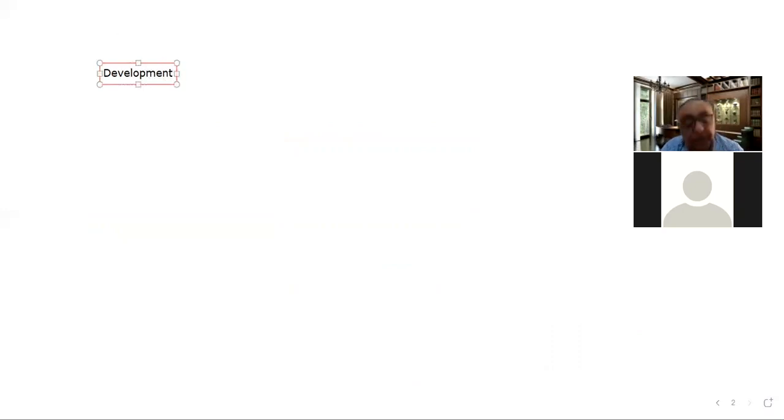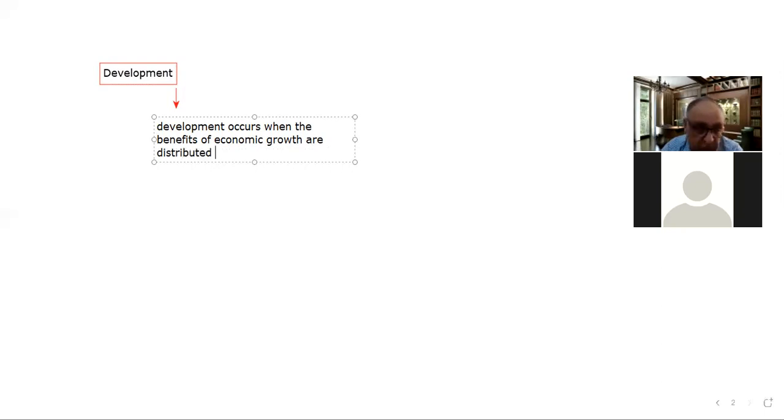One thing is very clear, which I told you in the previous slide: development occurs when the benefits of economic growth are distributed in a balanced way. So that is one thing.